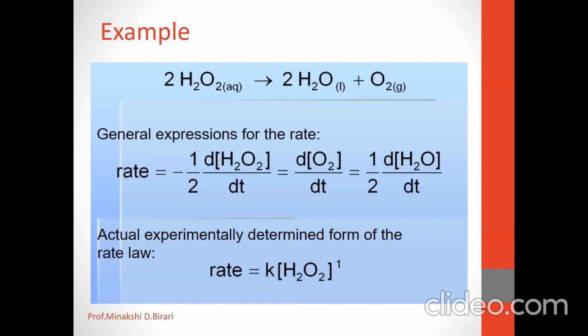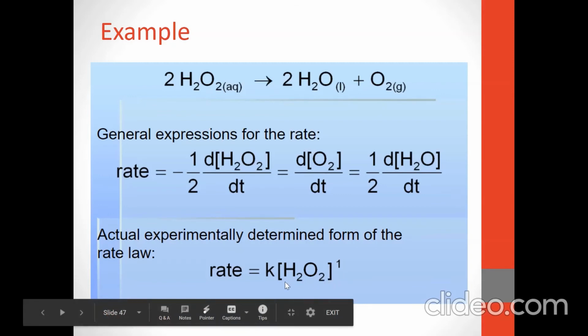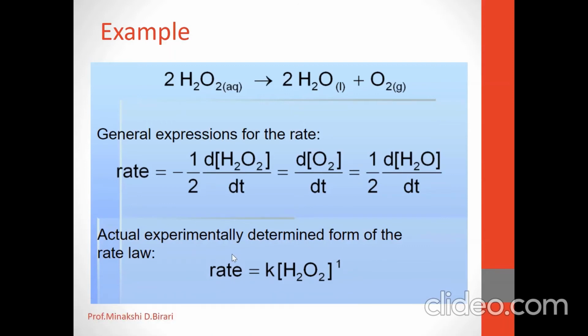The actual experimentally determined form of the rate law is related to the concentration of reactant only, so rate is equal to K times concentration of H2O2 raised to 1. We have already discussed that the rate law is related to the concentration of reactants and not to the concentration of product.